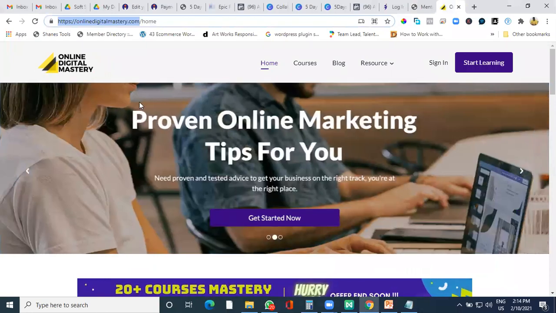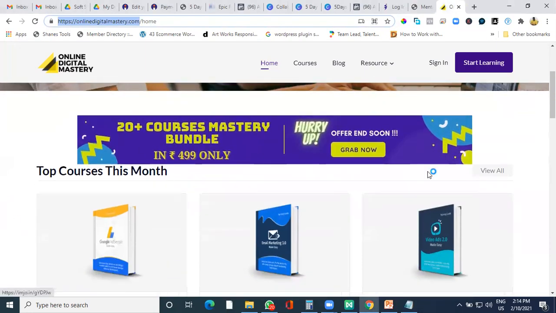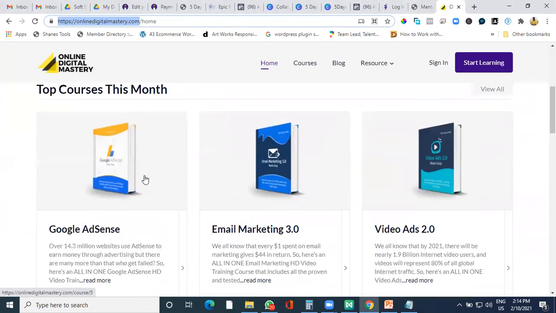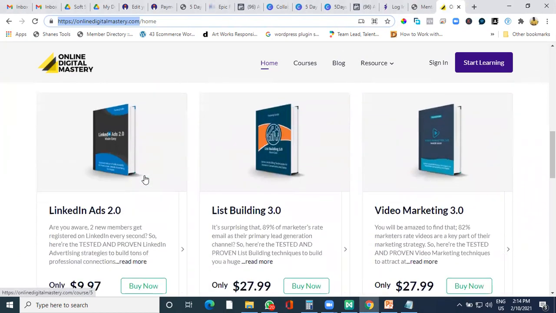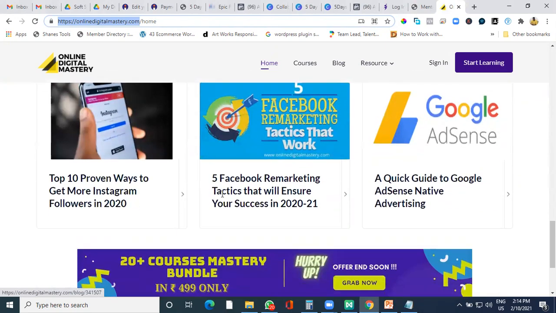You can upload a logo over here. Banners can be put up. You can always put a bundle banner also on your site. You can put up your courses, or the courses which are seen can also be given, as well as you can add up your blogs also.